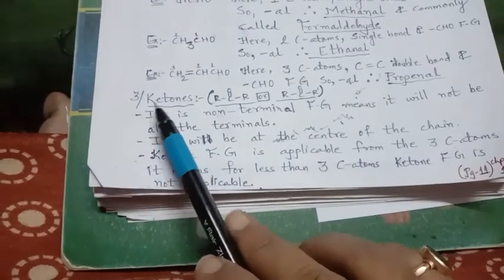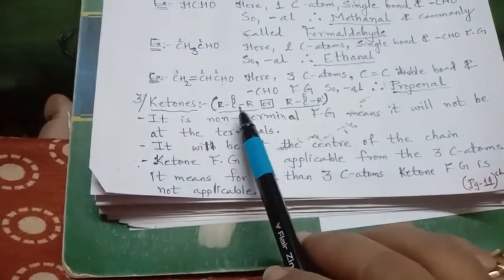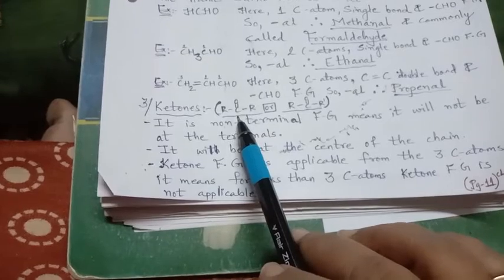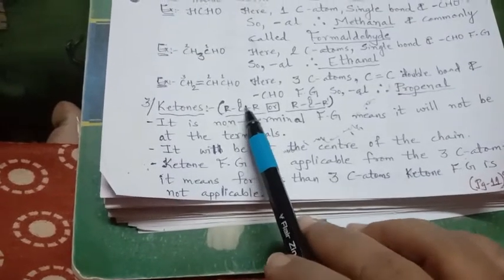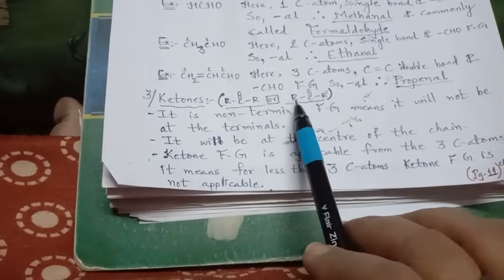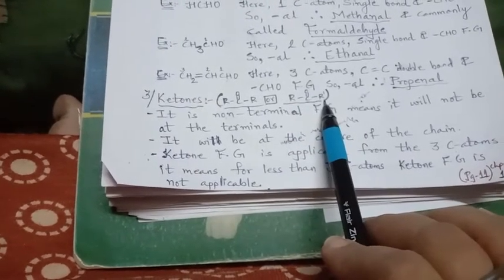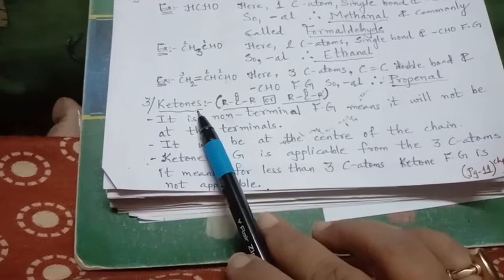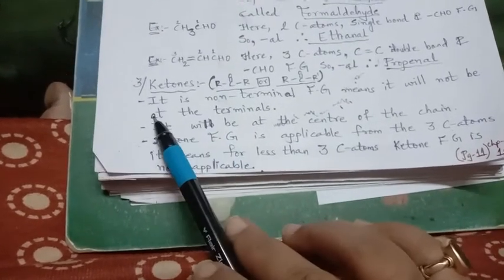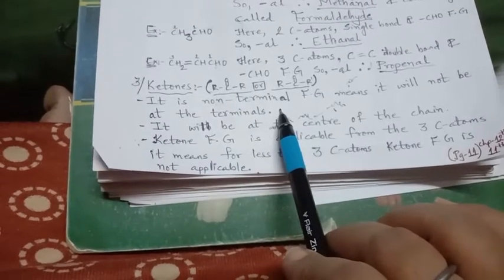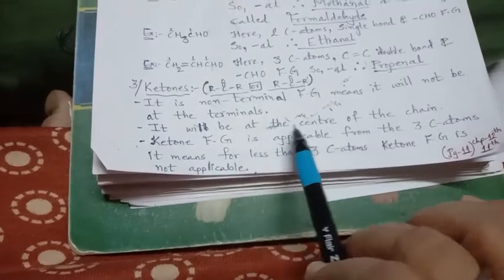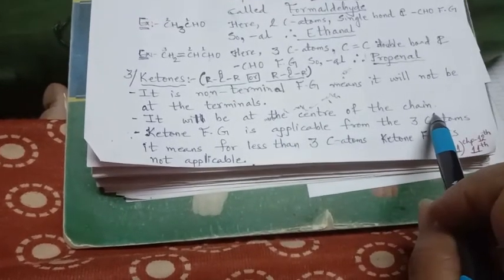The next group is the ketone group. Its general formula is an alkyl group on either side. In the center it is the C double bond O, right? The alkyl groups may be the same, or they may be different. Ketones are non-terminal. They never come on the terminal sides. Ketone is a non-terminal functional group, meaning it will not be at the terminals. It will be at the center of the chain.